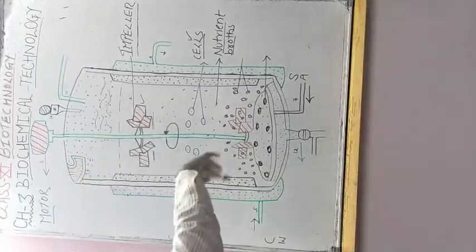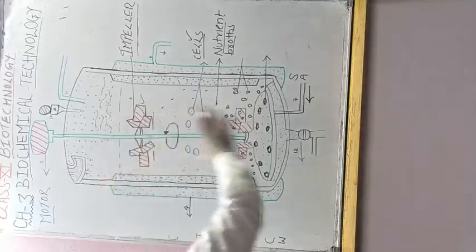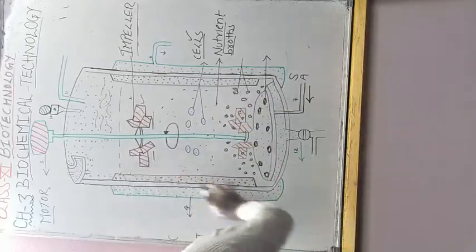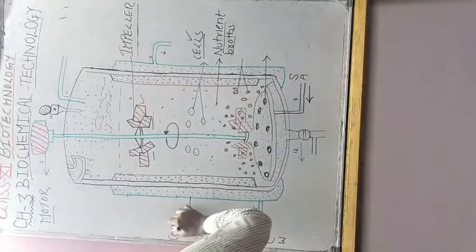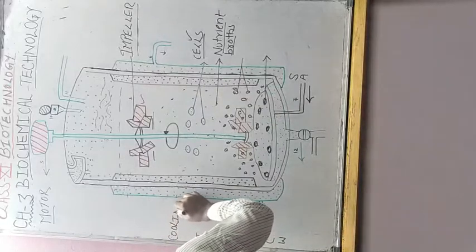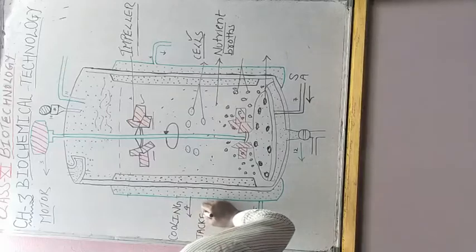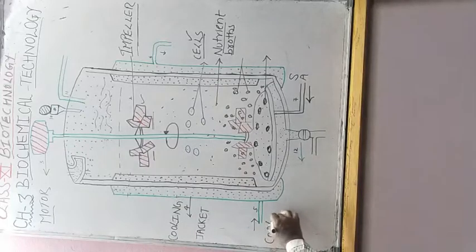And student, this agitation and rotation produces heat in this apparatus. So here we have this green color band you are seeing. Here we have the cooling jacket. Through this cooling jacket we put cooling water in.